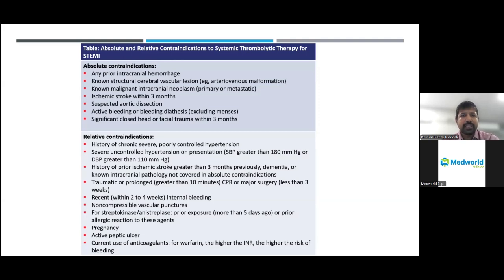If the patient had a stroke more than 3 months ago, a prolonged CPR of more than 10 minutes, recent bleeding, pregnancy, or an active peptic ulcer, these are not contraindications, but everyone should keep them in mind. We should tell the patients the advantages and disadvantages of the drug before giving it, because some patients may bleed inside the brain if you give the drug, and again the attendants may question us. So always explain the side effects of the drug before giving it to the patient.